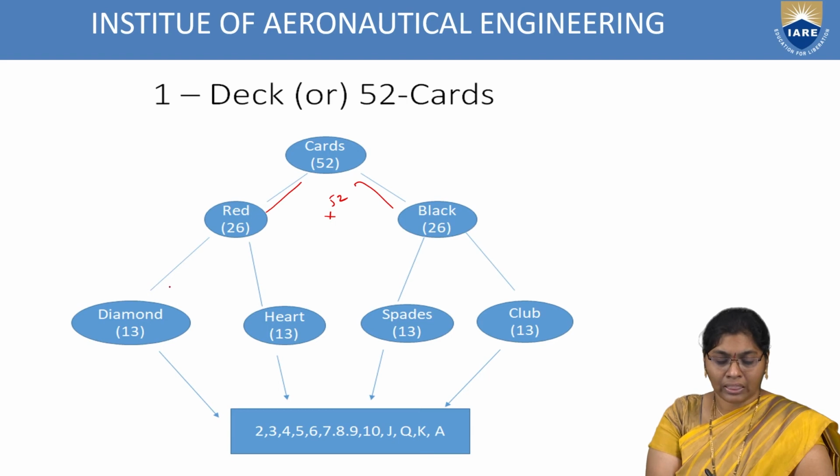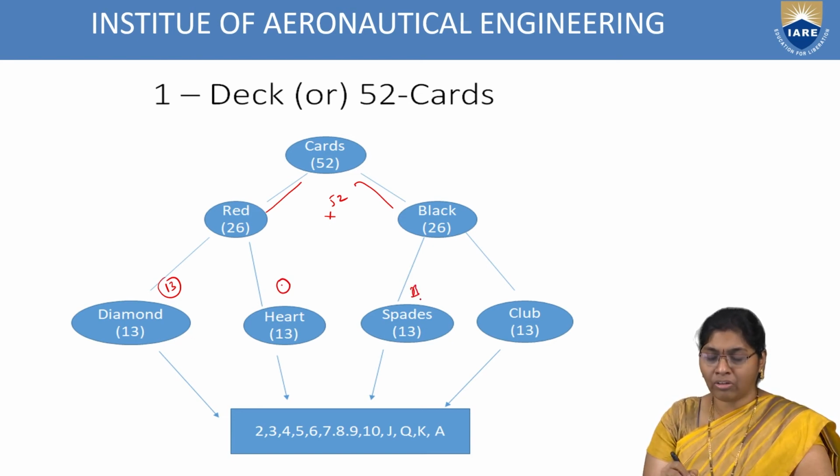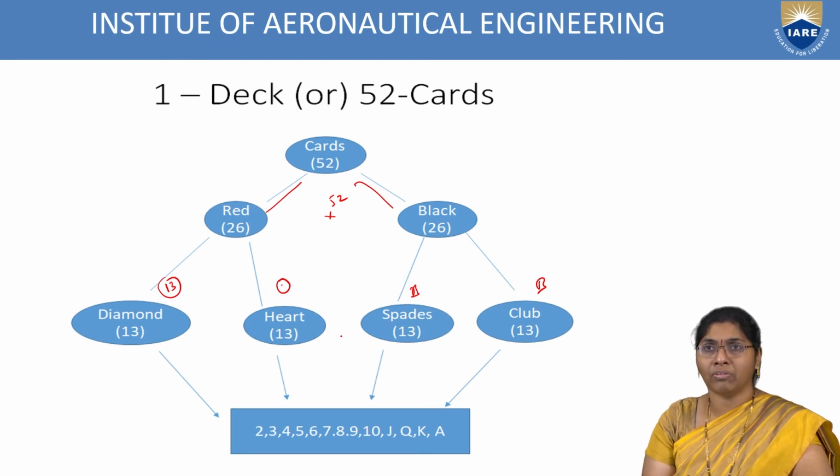In red, 13 are diamonds and 13 are hearts. In black, 13 are spades and 13 are clubs. Each set of 13 means 2, 3, 4, 5, 6, 7, 8, 9, 10, jack, queen, king, ace.